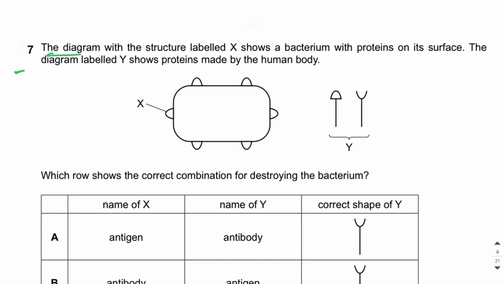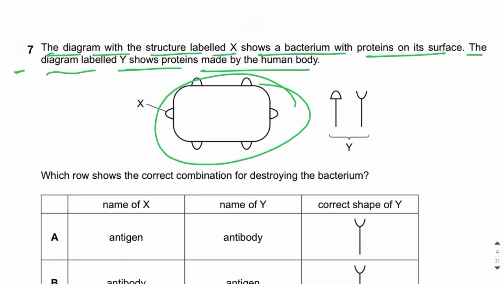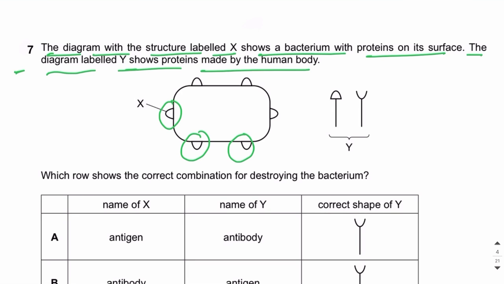The diagram with the structure labeled X shows a bacterium with proteins on its surface. The diagram labeled Y shows proteins made by the human body. So guys, we can see that this is the bacterium, and it has protein molecules on its surface, and these protein molecules on the surface of the bacterium are called antigens. You all know that the molecules on the surface of the cell are known as antigens, and antigens are used to recognize a cell. The proteins are produced by the human body, and these proteins are called proteins Y.